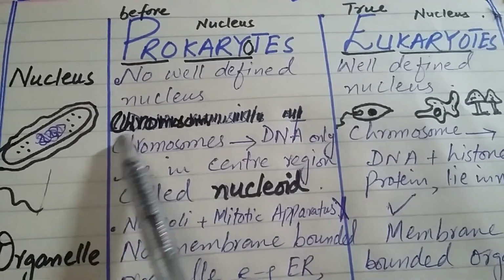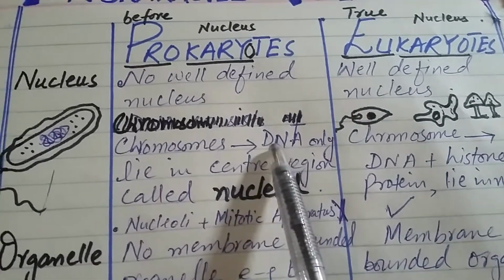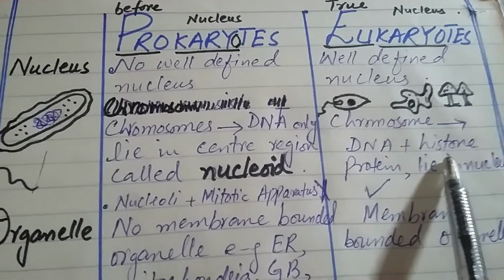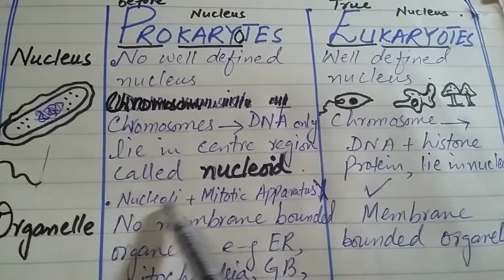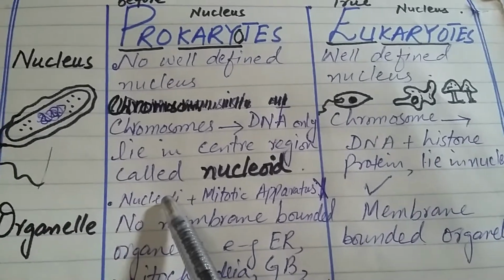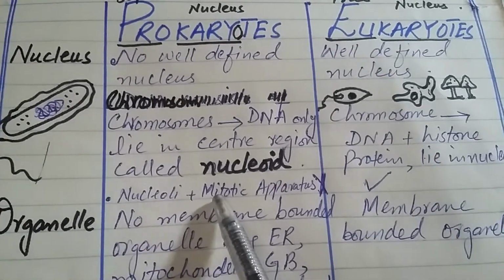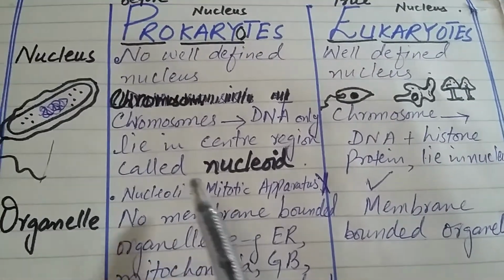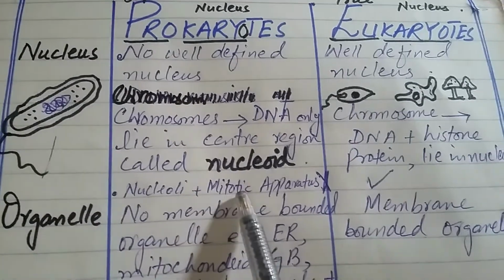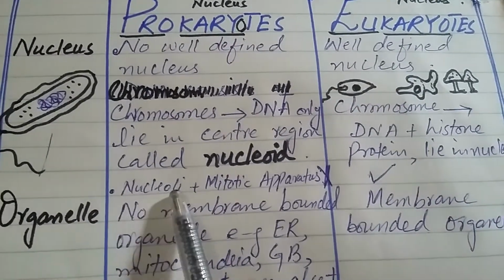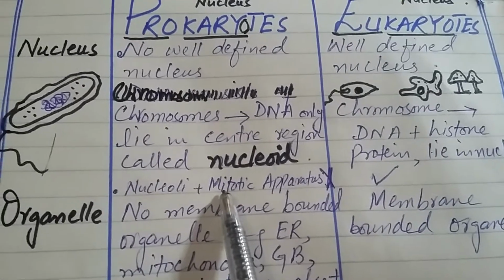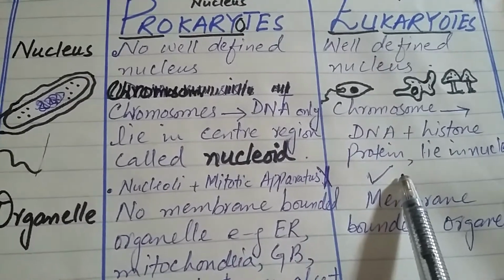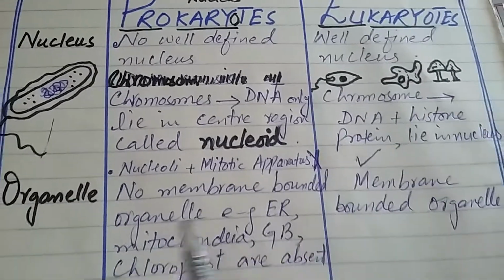In prokaryotes, the genetic material contains only DNA, while in eukaryotes, the chromosomes are made up of DNA and histone proteins. Another structure is the nucleolus, which is present inside the nucleus, and the mitotic apparatus, which plays an important role in spindle formation during mitotic division, right? Since there is no proper nucleus, there is no need of the mitotic apparatus. So there is no nucleolus and no mitotic apparatus in prokaryotic cells, while on the other hand eukaryotes have a proper nucleolus and mitotic apparatus as well.